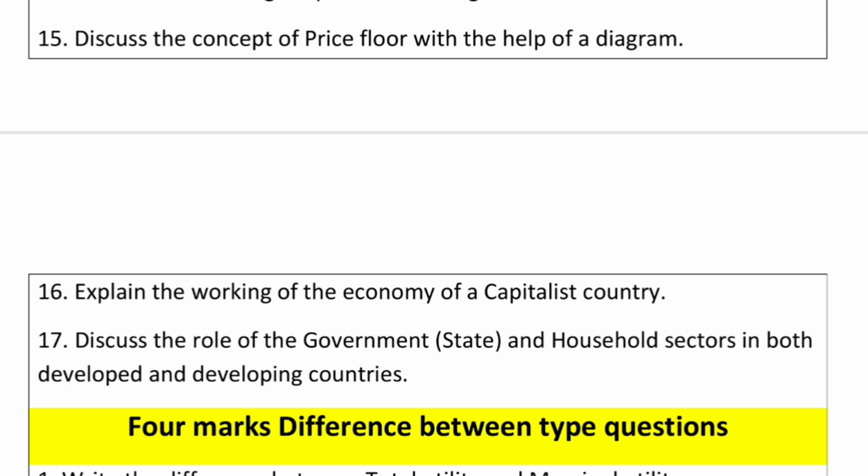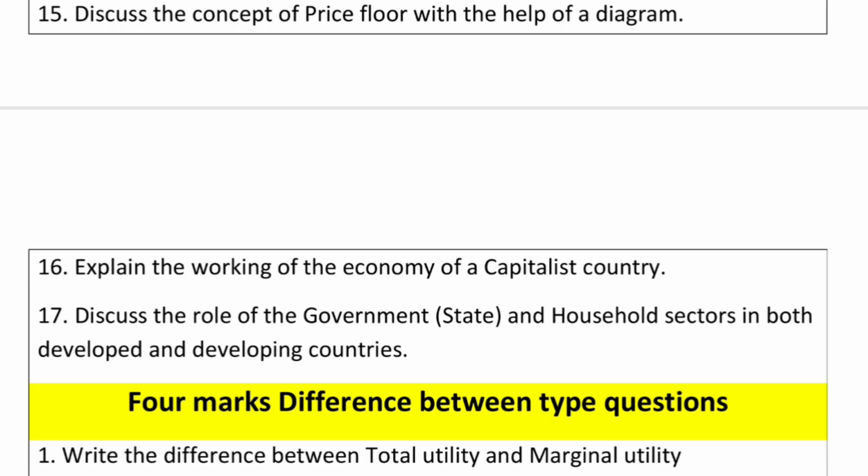And the last question: discuss the role of government, state and household sectors in both developed and developing countries. These two questions, the working of an economy of a capitalist country and the role of government and household sectors in developed and developing economies, are asked from macroeconomics unit number 1.